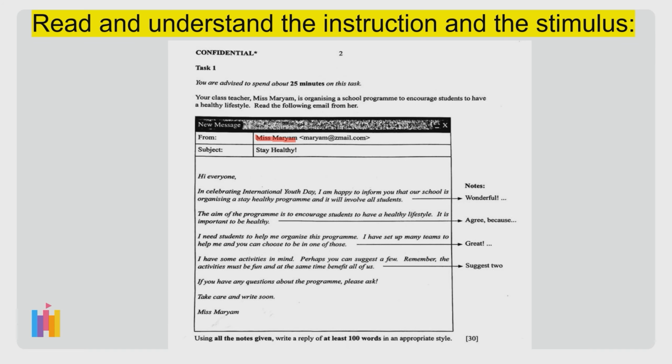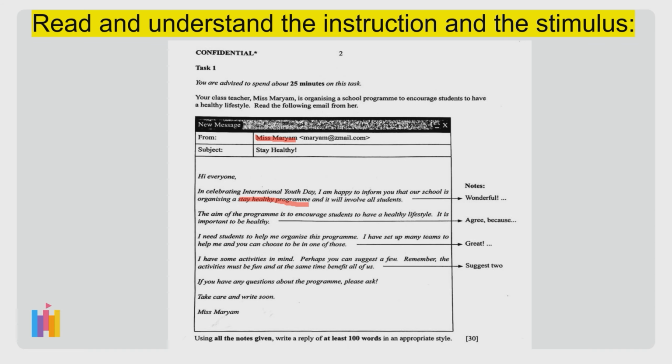She is telling all of you that your school is organizing a Stay Healthy program in conjunction with International Youth Day. Okay, so you can highlight Stay Healthy program. Next, you as a student need to help her to organize this program, and you can choose to be in one of the teams that she has set up.